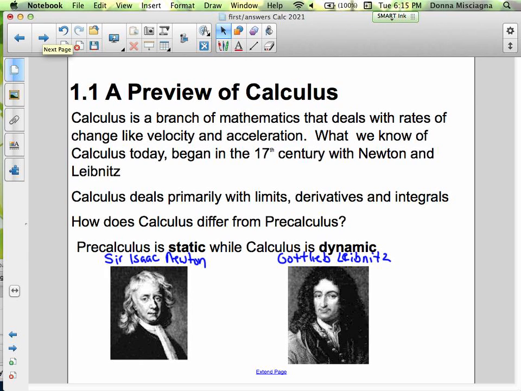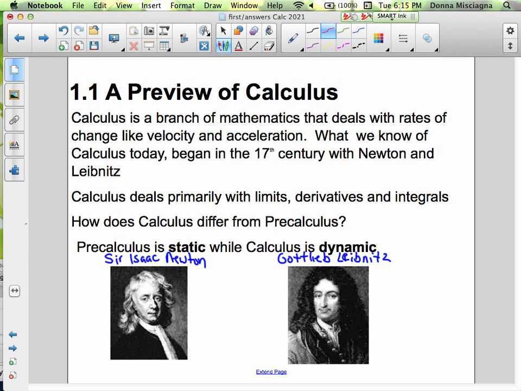Calculus deals primarily with limits, derivatives, and integrals. And by the end of the year, you'll know what each of those words means. How does calculus differ from pre-calculus? Well, in a nutshell, pre-calculus is static, while calculus is dynamic.